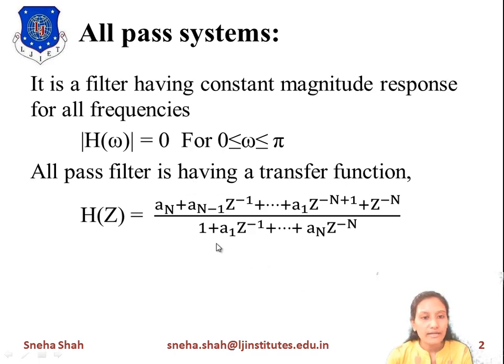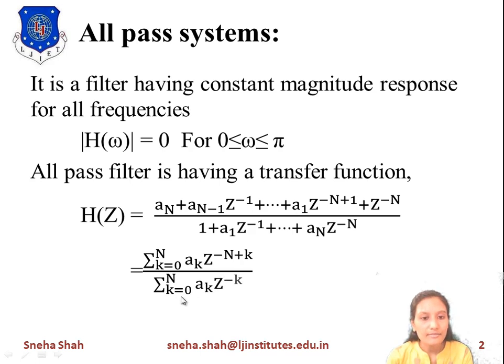Now if we define this equation in general form, then we represent the numerator part as the summation of k equals 0 to N of a_k z to the minus N plus k, divided by the summation k equals 0 to N of a_k z to the minus k. Over here we have taken a0 equals 1. Now whether the given term is correct or not will be checked by taking values of k.